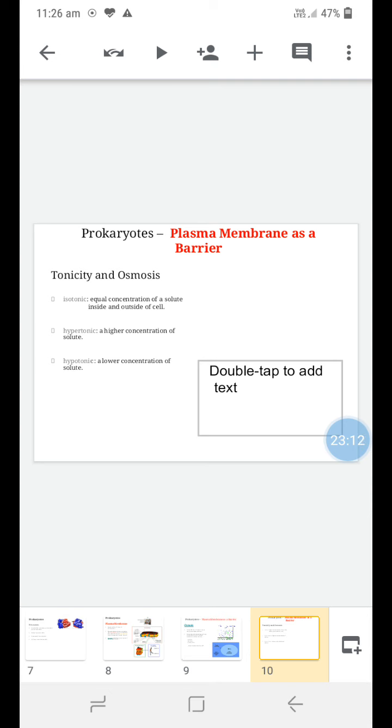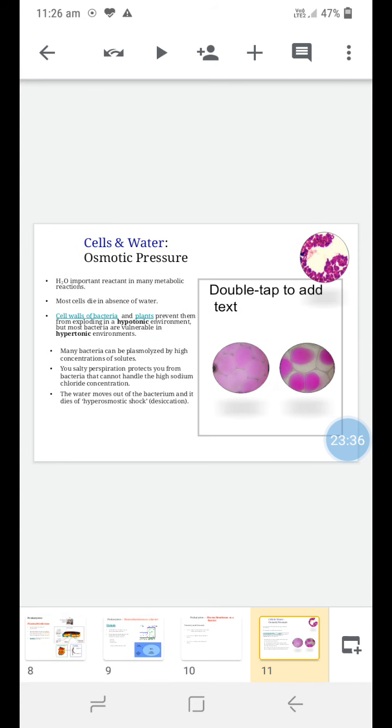Next, tonicity and osmosis. Isotonic means equal concentration of solute inside and outside of the cell. On both sides of the cell, the concentrations of solutes are equal. Hypertonic means a higher concentration of solute, and hypotonic means a lower concentration of solute. So these three conditions are present. Then osmotic pressure is also created. Water is an important reactant in many metabolic reactions. If water is absent, most of the cells are going to die.